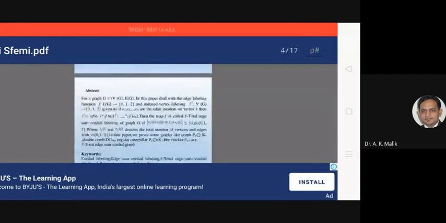Abstract: for a graph G = (V(G), E(G)), in this paper we deal with the edge labeling function f from E(G) to {0, 1, 2} and the induced vertex labeling f* from V(G) to {0, 1, 2}. If e1, e2, ..., en are the edges incident on vertex v, then f*(v) = f(e1) + 3f(e2) + ... + 3^(n-1) f(en).